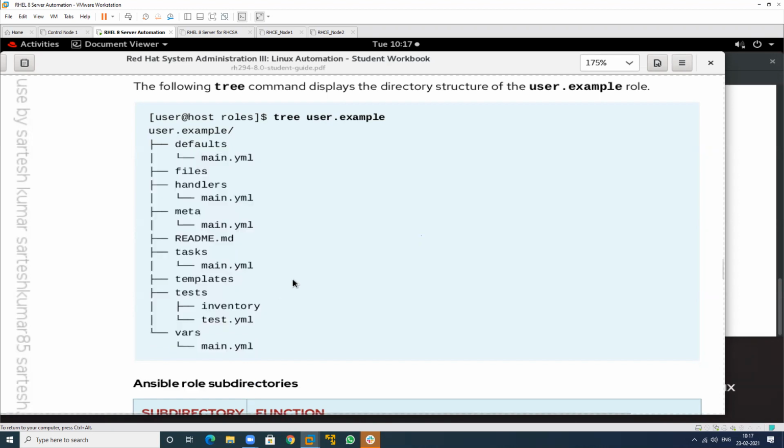So you don't need to write all of these things in one playbook. You can write different pieces in different places, and the role structure will automatically pick them all up. It will automatically call these tasks, templates, handlers, and variables. You don't need to write the path to call them, like include_tasks or import_tasks.